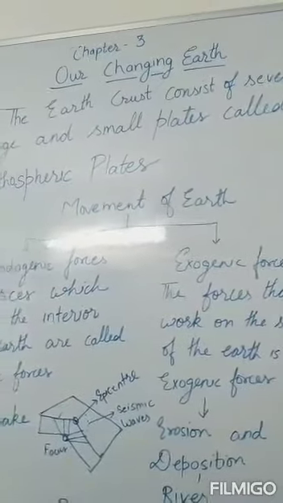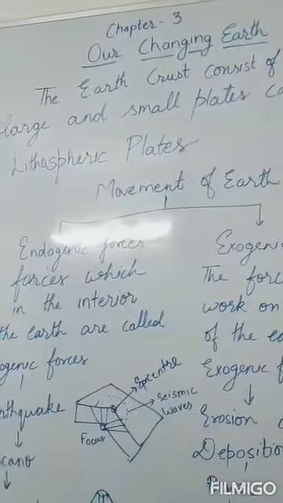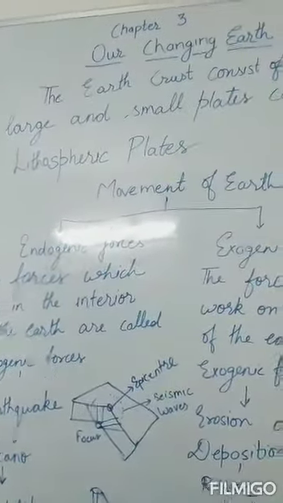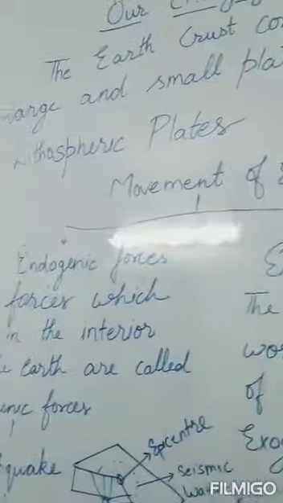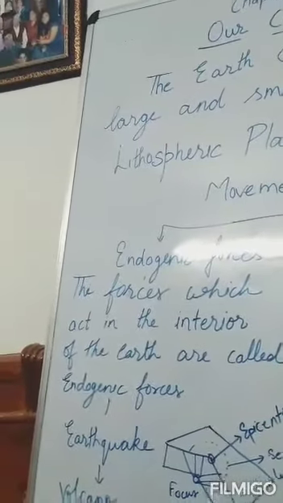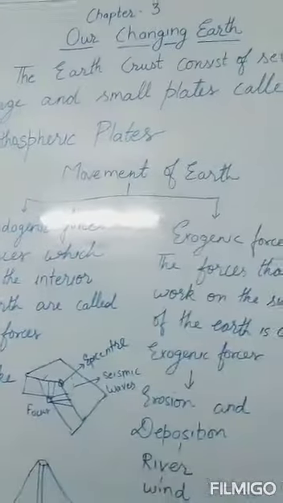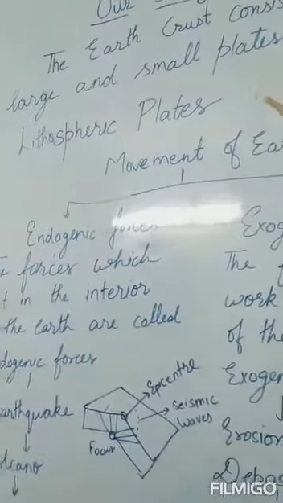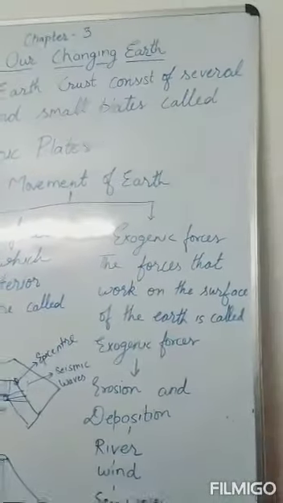Now, we will learn about our changing earth. I have shown you two things. Now I will tell you the theory. What happens when the earth crust consists of smaller or larger plates, that are called lithospheric plates, it moves. It's called our changing earth.